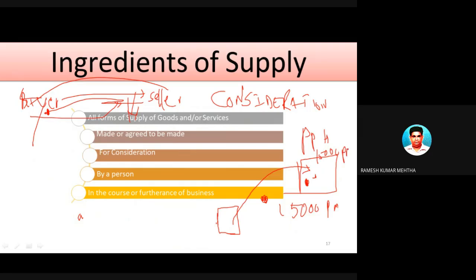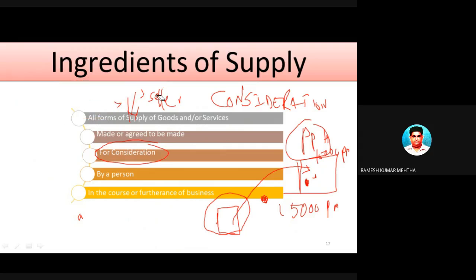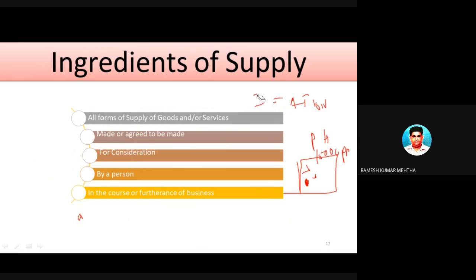So 15,000 rupees is what she is getting, and I am getting the house for 1 month. So that is called consideration. In case of supply also, whenever I am talking about supply, there should be an element of consideration.